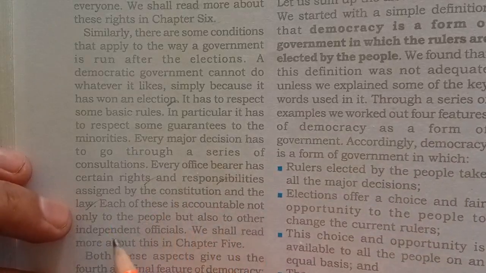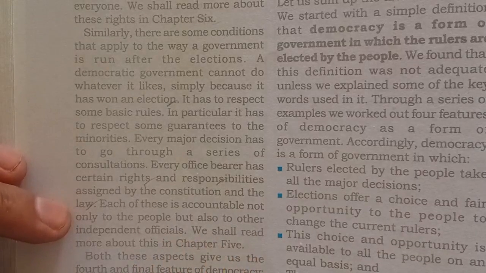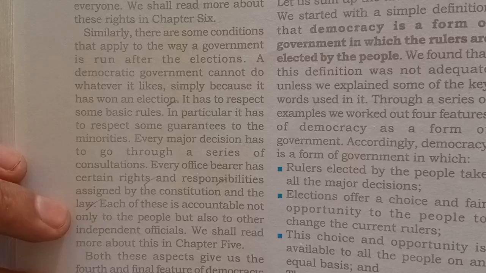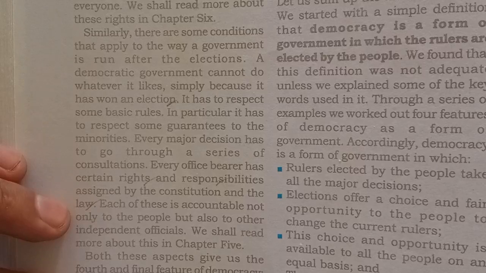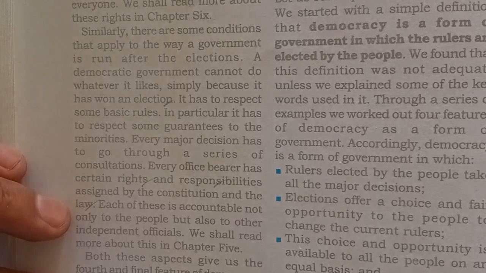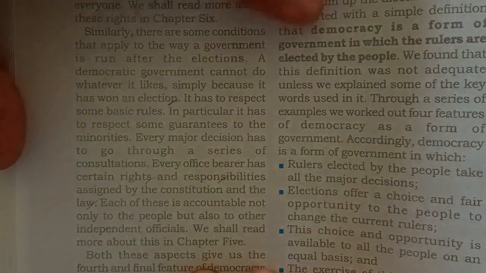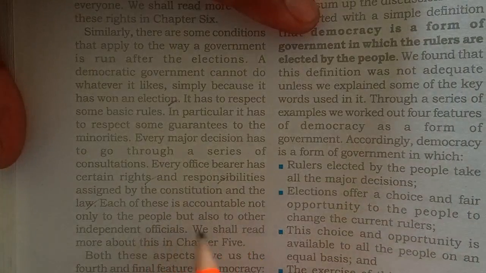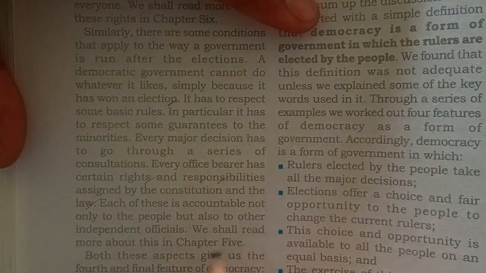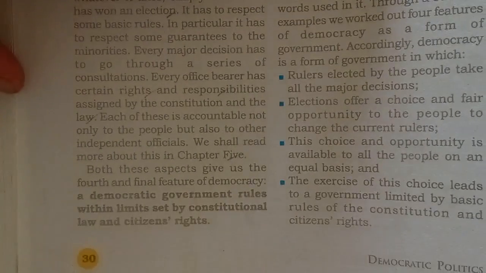Each of these is accountable not only to the people but also to others. Like the government at the center, it is exercising a lot of powers, but along with it, it also has a lot of responsibilities. If it does not work properly, if it does not follow its responsibilities, it can be questioned by the executive or by the judiciary, according to the constitution. So there should be checks and balances. The power should be distributed. Each of these is accountable not only to the people but also to independent officials. We'll read more about this in chapter 5 when we study the judiciary.